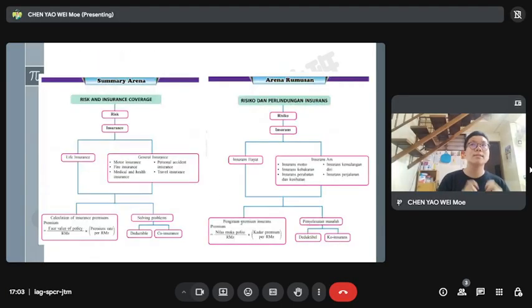To conclude, in this chapter we have insurance. You know what risk is, what insurance is, and the types of insurance. We have life insurance and general insurance. General insurance also has many types: motor, fire, medical and health, personal accident, and travel insurance. And you know about all this insurance, then you are calculating premiums, solving problems for deductible, and co-insurance. That's all for this chapter, and that's all for our class.